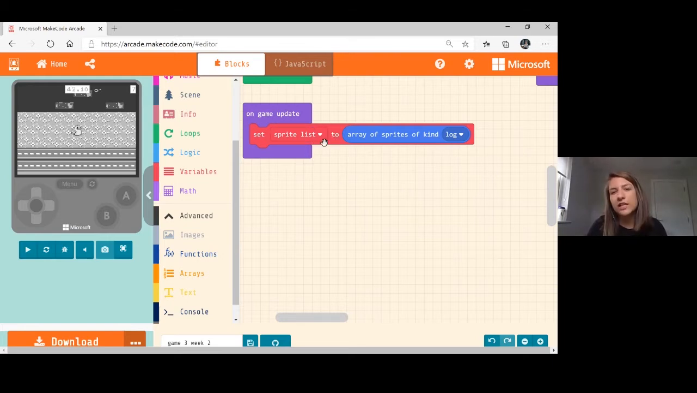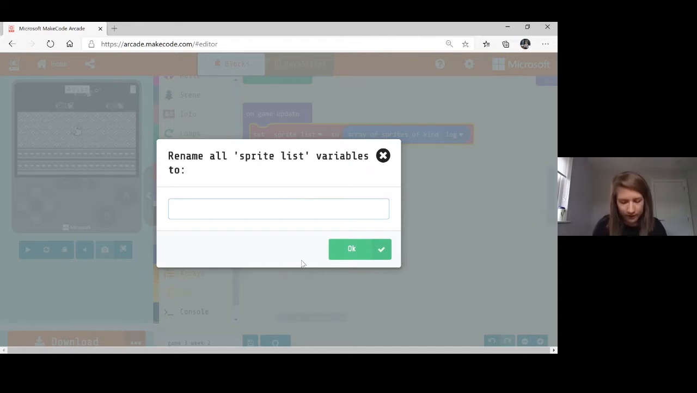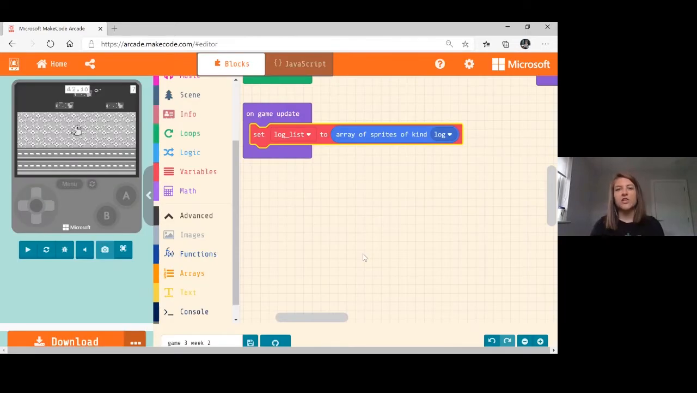And for this one here, for sprite list, you could leave it, but I'm going to just rename it as log list. So log underscore list. Okay, perfect. So first of all, that's what we're doing. We're basically setting this log list to be a collection or an array of all of those logs that we created last week as part of our game.